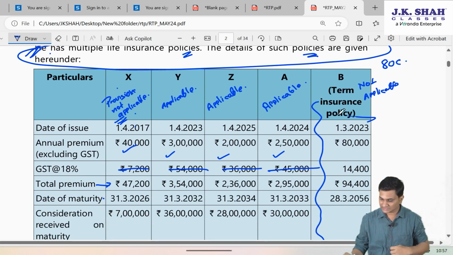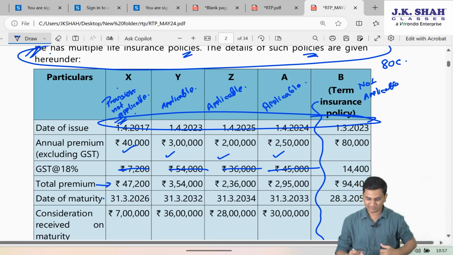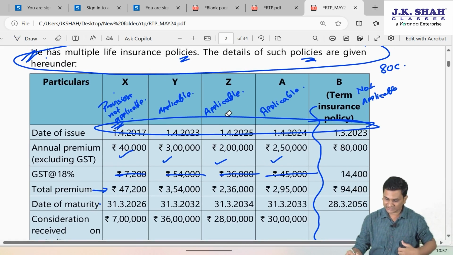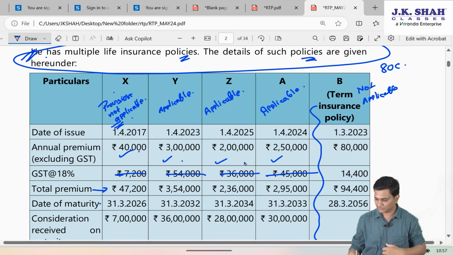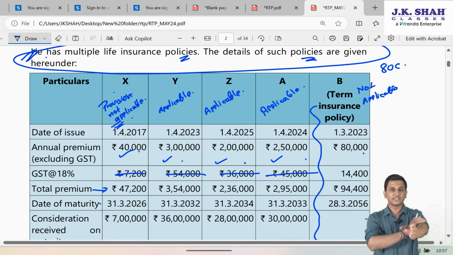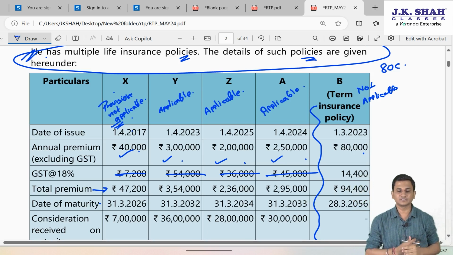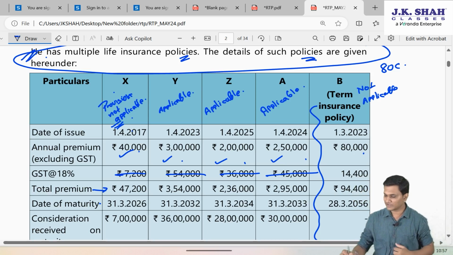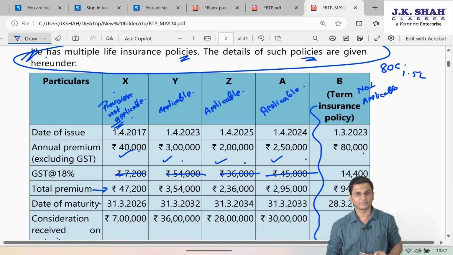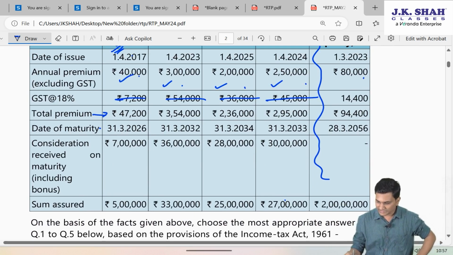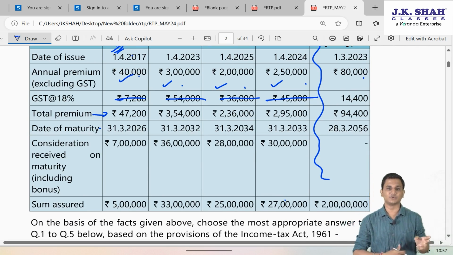Can I say since these policies are also running in the financial year 23-24, there must have been these annual premium payments even in 23-24, no? This annual premium of 3 lakh, 2 lakh, 250, 80,000. So he has paid almost 8,70,000 annual premium during that year. So can't he take 150 deduction out of that under 80C? Yes, he can take 150 deduction out of that. And even while taking deduction under 80C, don't consider that GST to be included in the annual premium. It has to be excluded.